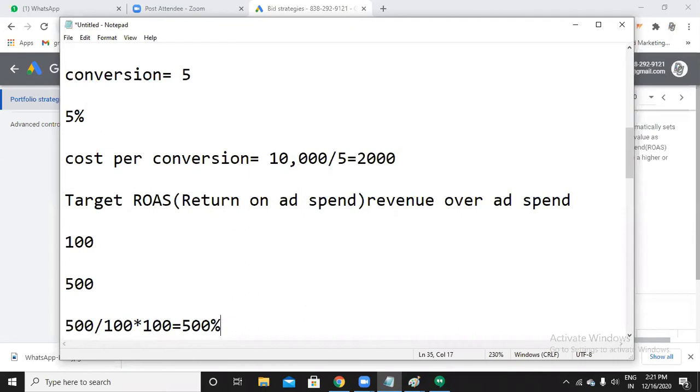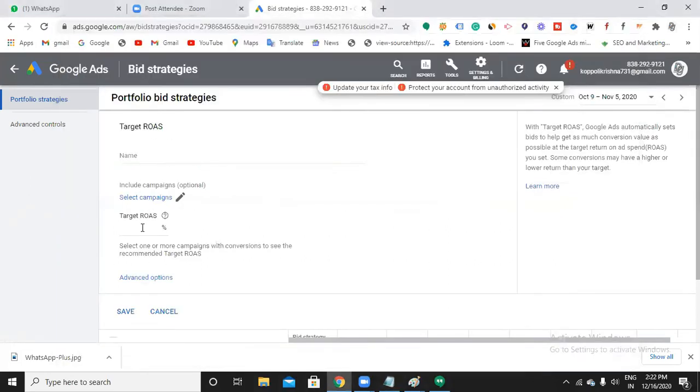So you can simply mention that I want 500% in return for every ad spend. For every 100 rupees I spend on my ad, I want 500 rupees in return. So this is what you are mentioning to Google, that you should run ads in such a way that I will get 500% in return. Here you just mention the percentage ROAS. Whatever amount you have spent on ads, it will likely run ads to give 500% in return. This is simply return on ad spend. So give a name and then give a percent.